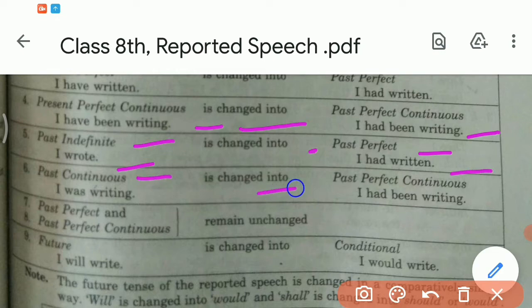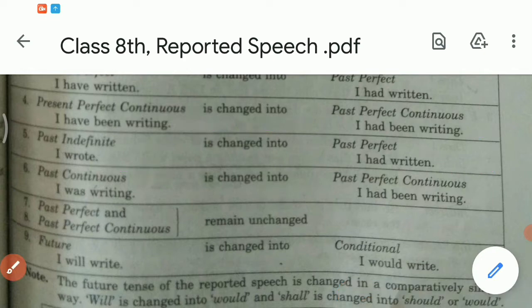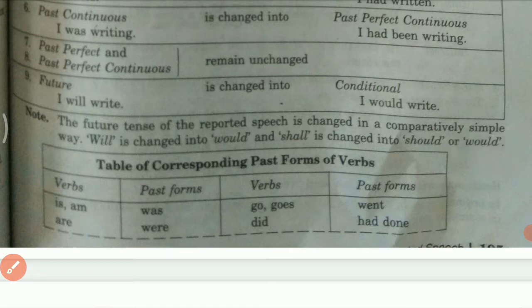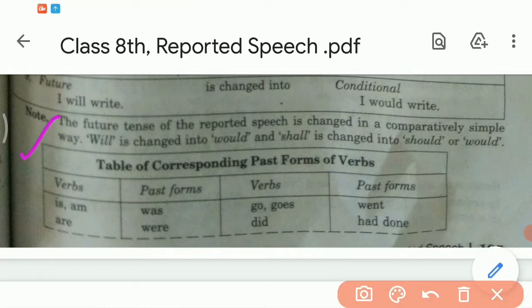The past continuous is changed into past perfect continuous. I was writing will change into I had been writing. And the past perfect and past perfect continuous will remain unchanged. In the future tenses, for example, I will write is changed into the conditional, I would write. Now here you can see the special note is given. The future tense of the reported speech is changed in a comparatively simple way. Will is changed into would, shall is changed into should or would.